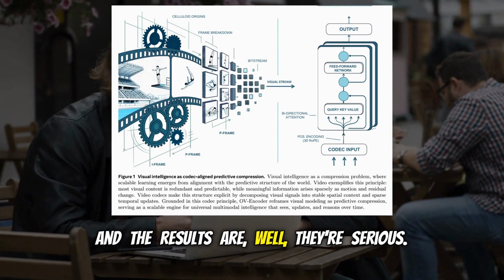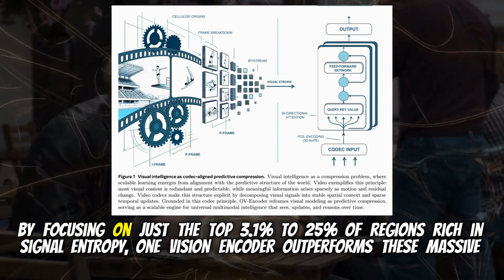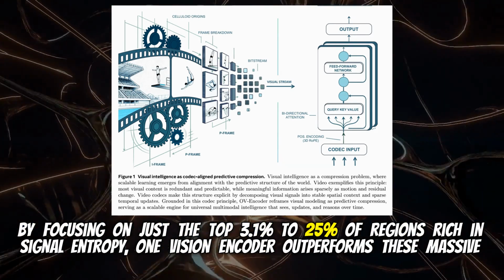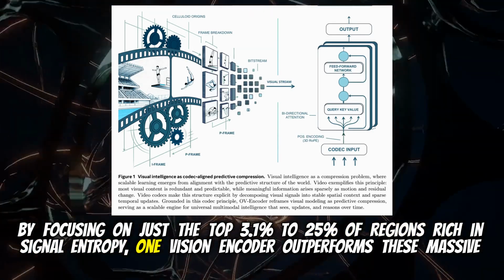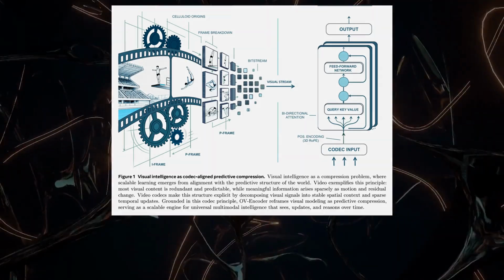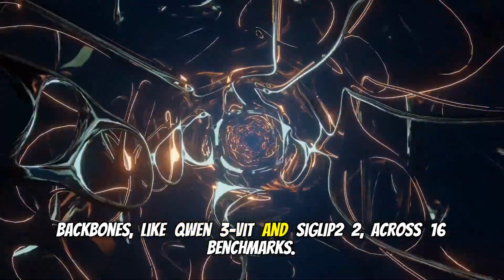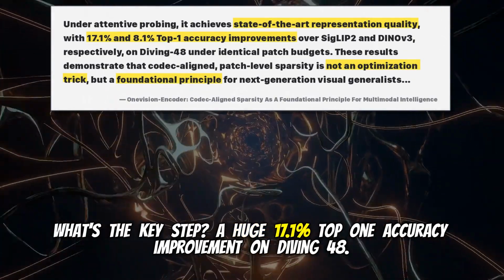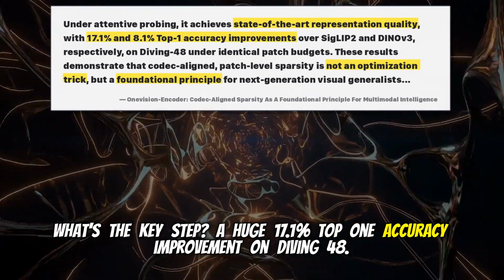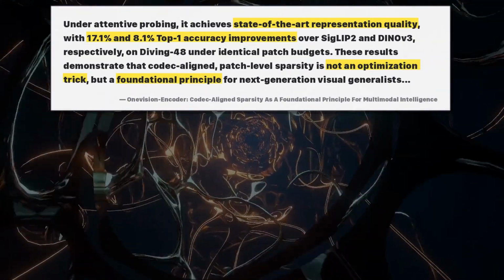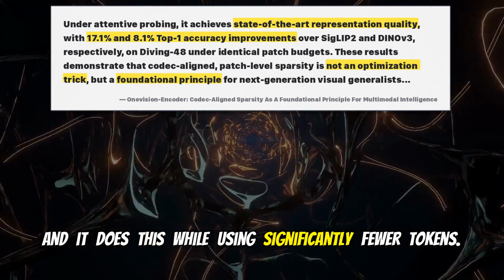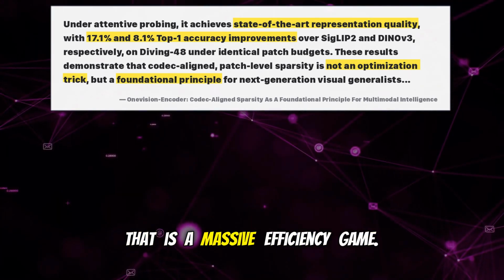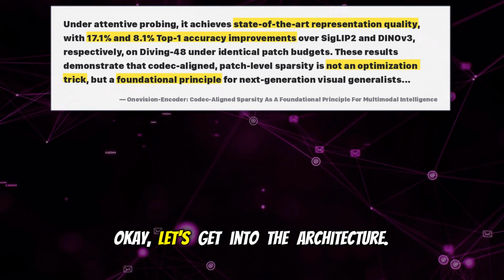And the results are, well, they're serious. By focusing on just the top 3.1% to 25% of regions rich in signal entropy, OneVision-Encoder outperforms these massive backbones like Qwen3-ViT and SigLIP2 across 16 benchmarks. What's the key stat? A huge 17.1% top-one accuracy improvement on Diving48. And it does this while using significantly fewer tokens. That is a massive efficiency gain. Okay, let's get into the architecture.